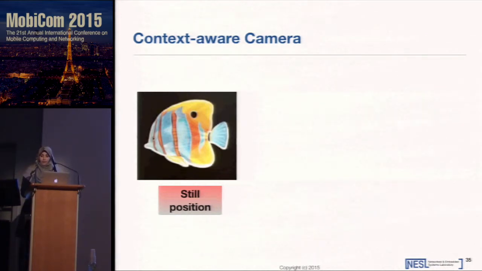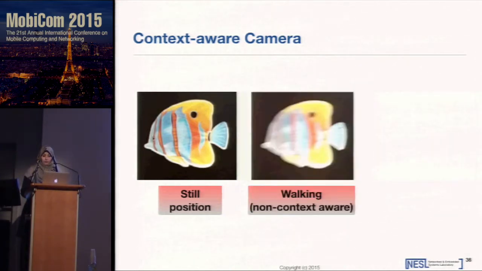So this is a camera that can change its focus and its mode, its features, based on the current context. This is a photo that's taken while the person is standing still. And this is a photo that's taken while the phone holder is walking, with no context awareness taking place. So he's walking and capturing the photo. As you've seen, it's hazy.